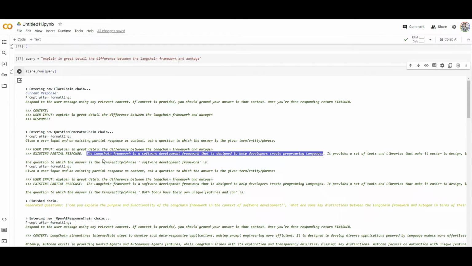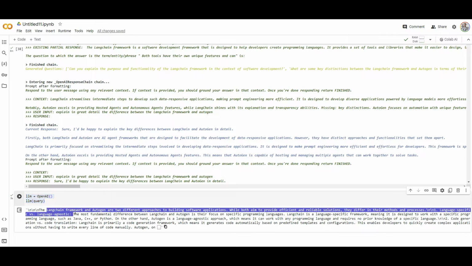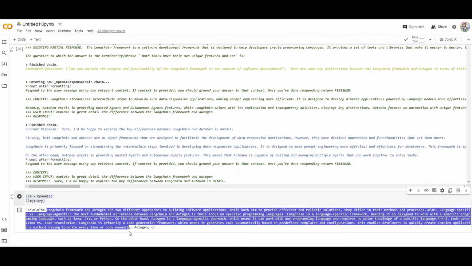I'm not happy with this answer, right? This is technically without FLARE in place. Or if I quickly ask this question directly from an LLM, let's say GPT-4 as an example, it's going to answer me something else, because there's no retrieval method here. It cannot confirm that, and there's no FLARE here too, so the answer is quite wrong.